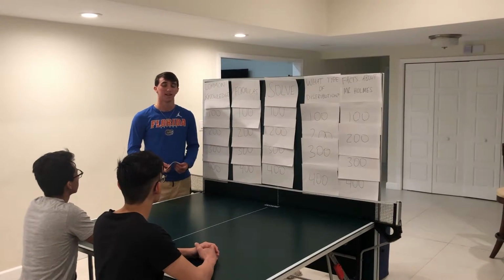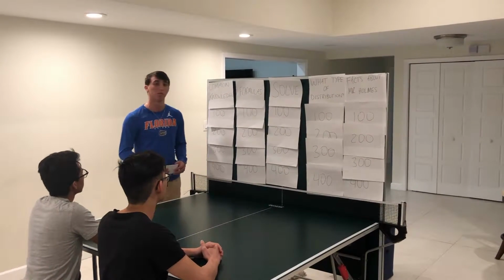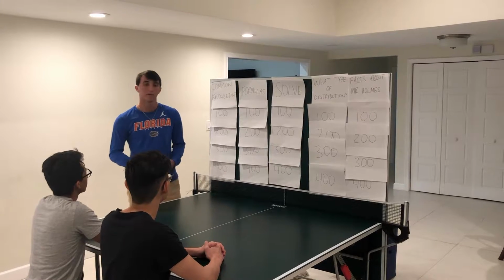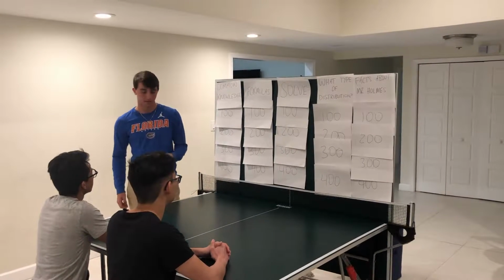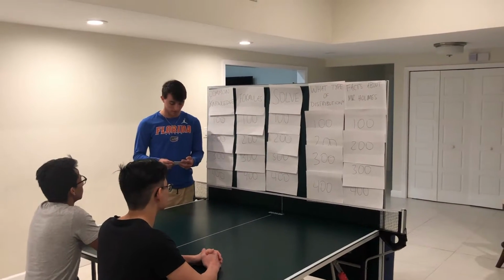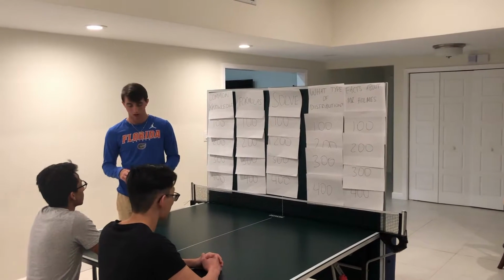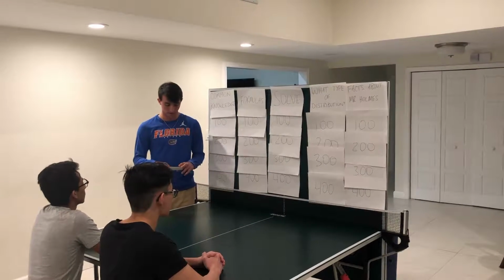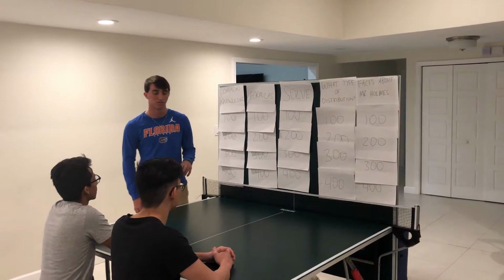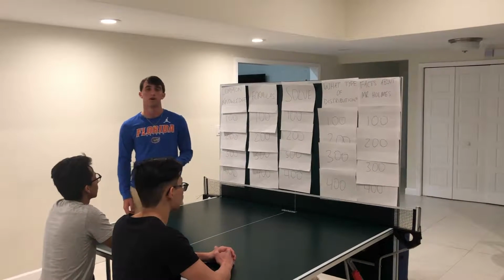Let's start off today by talking a little bit about our topic, probability distribution. Probability distribution is a function that describes the likelihood of obtaining a possible value of a random variable. P of x equals the likelihood that a random variable takes a specific value of x, and the probability must fall within 0 and 1.